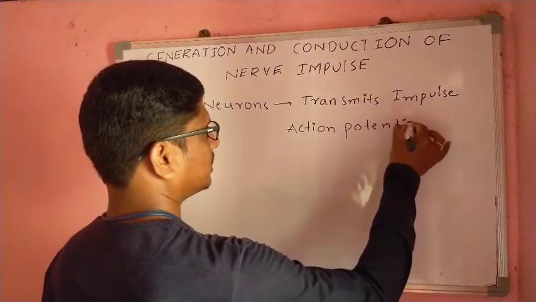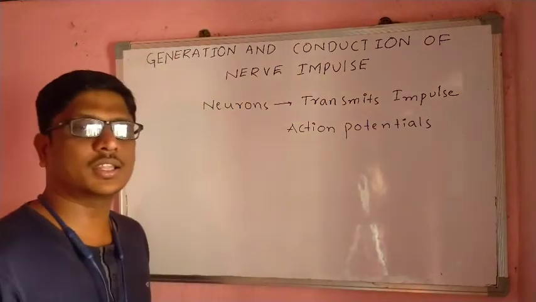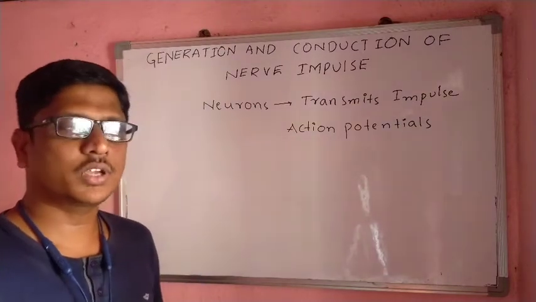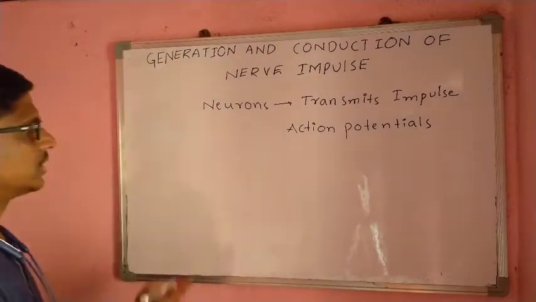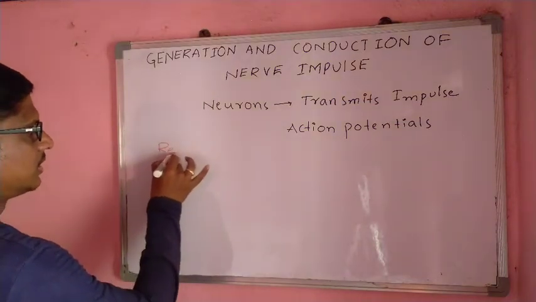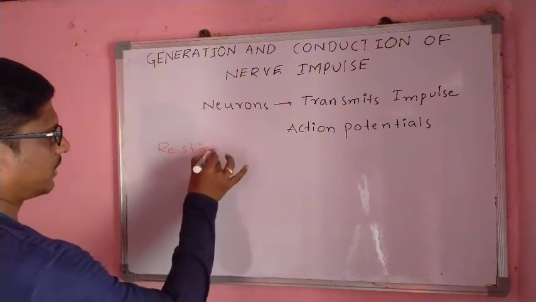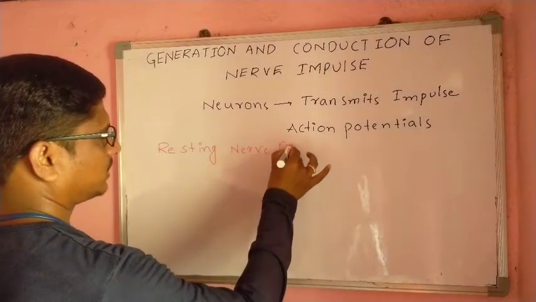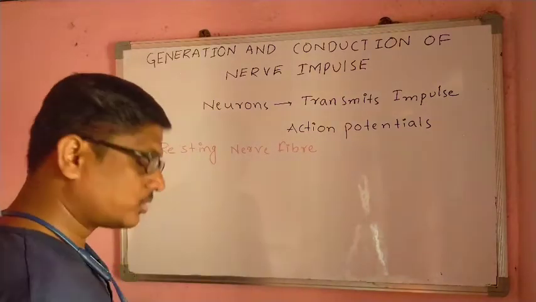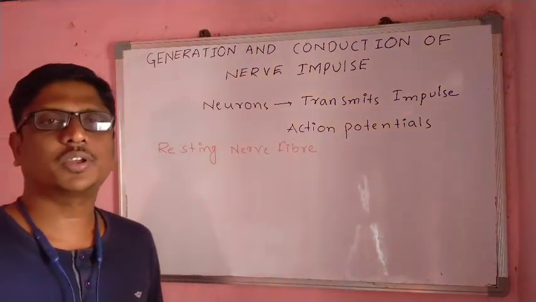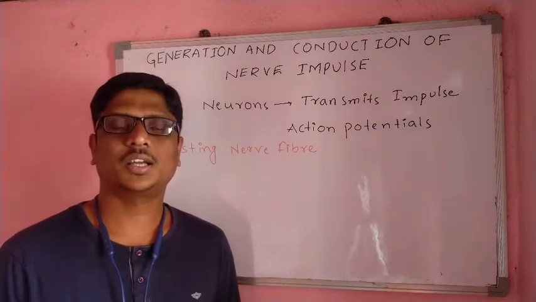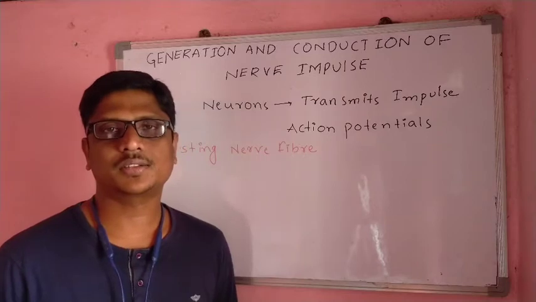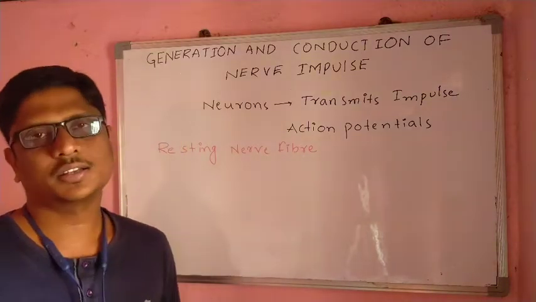These action potentials are nothing but electrical changes. See here that the nerve impulse occurs in different phases. The first phase we can call a resting nerve fiber. What is the meaning of resting nerve fiber? It is the condition in which there is no impulse inside the neuron.